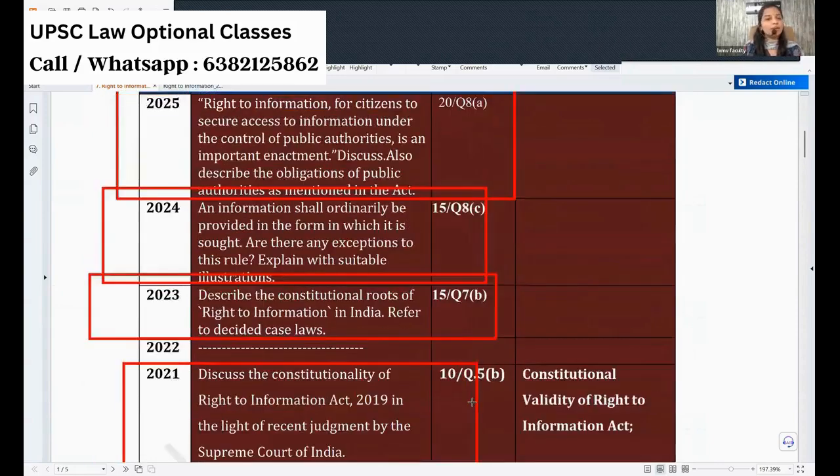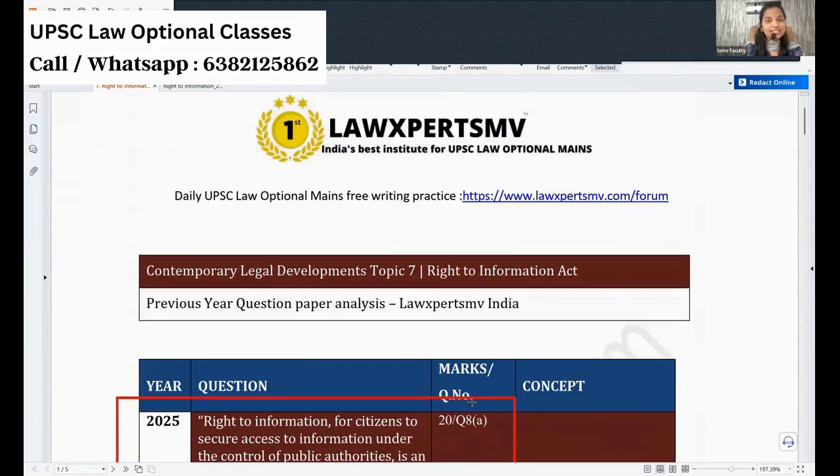Okay, but when we compare to other topics, we have the least number of questions in the previous 25 years. But nowadays, UPSC is very fond of the RTI Act. So repeatedly they are asking questions nowadays. So you have to understand there are specific areas in UPSC which will be asked traditionally. Traditionally, they will be repeated. Example, murder and culpable homicide, a traditionally important topic. It will always be asked, even in your semester, like that.